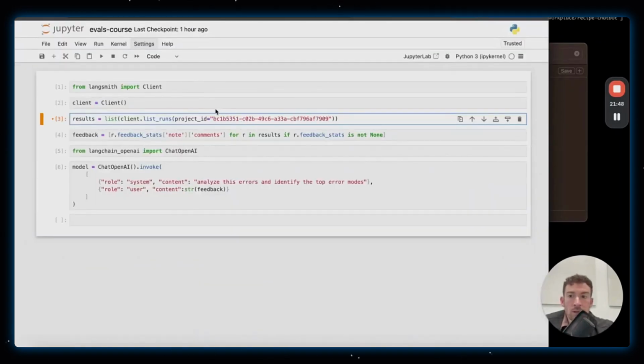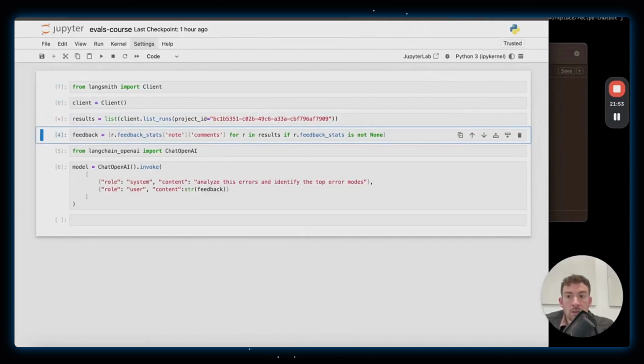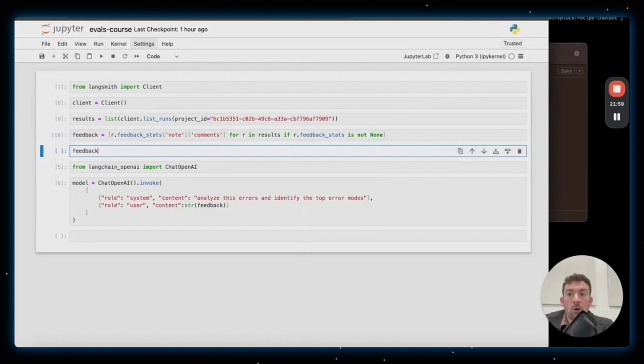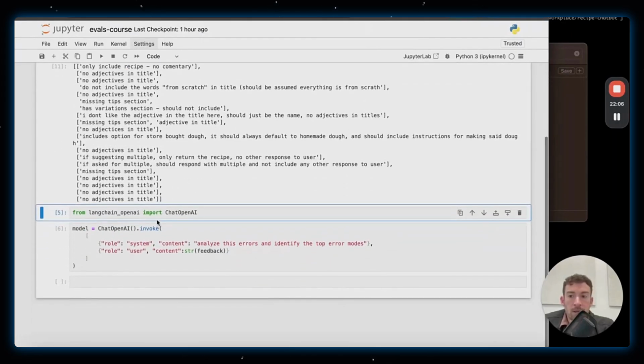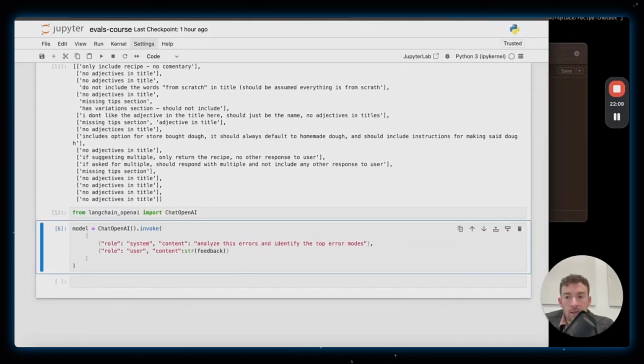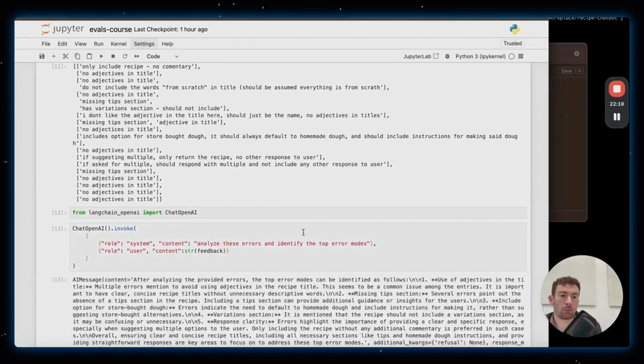This is a code snippet. We'll put this in the README as well. Let's initialize the client and get all the results. From these results, I'm just getting the comments from the notes. If we look at what feedback is, these should look very familiar. These are all the ones that you saw in the front end. And now let's run them through an LLM. Here I'm going to invoke an LLM and ask it to analyze these errors and identify the top error modes. I don't care too much about the prompt here, because I'm going to open this up in LangSmith and use it to do some more prompt engineering as well.